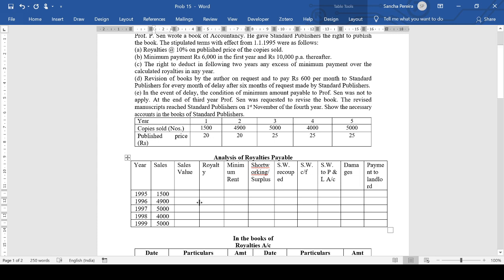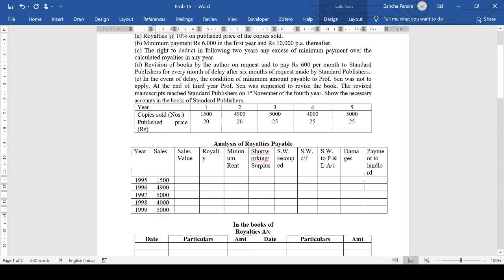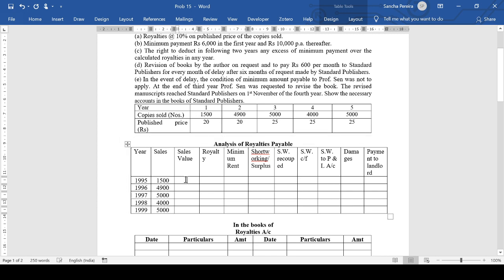Now, royalty is not directly calculated on the number of units sold, but on the published price of the copies sold. How are we going to get the total price? We are going to multiply 20 into 1,500. They have not said on the number of copies sold, but on the published price, and royalties at 10% on published price. So we need the sales value. In the first case, it's 20 into 1,500, which gives me 30,000. In the second case, it's 20 into 4,900, which gives me 98,000.